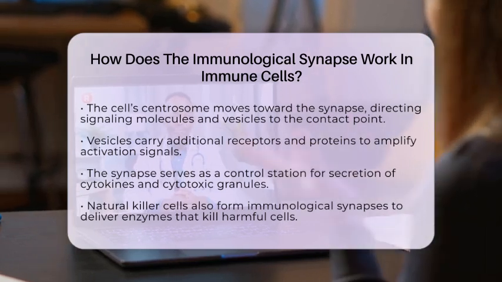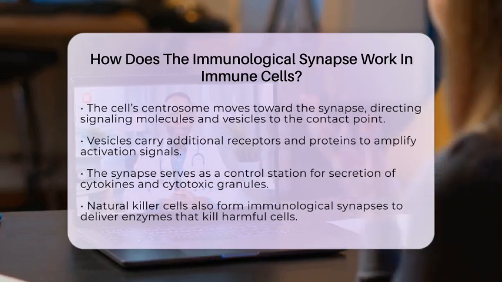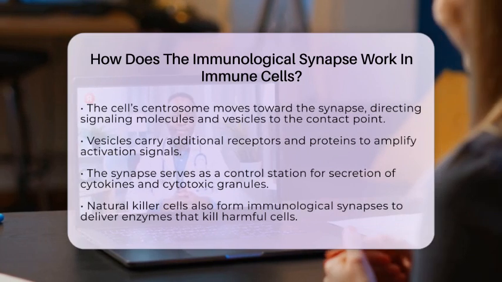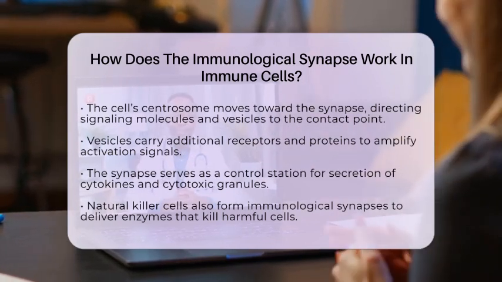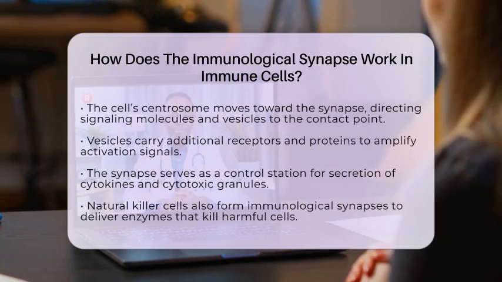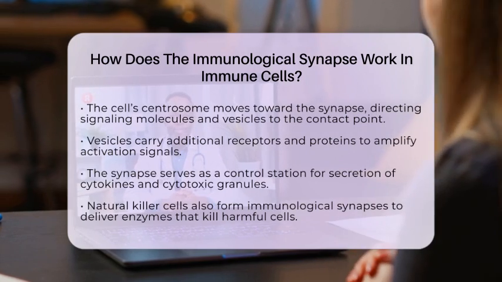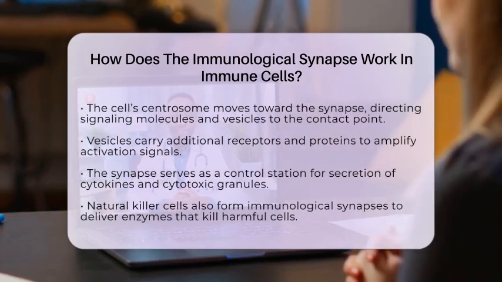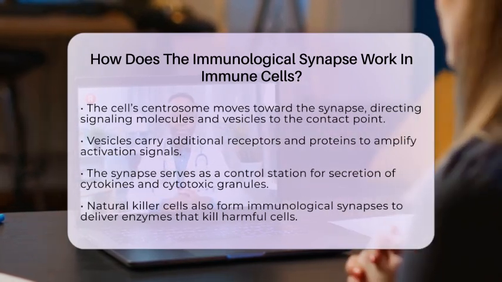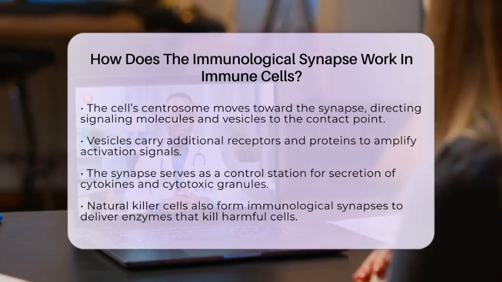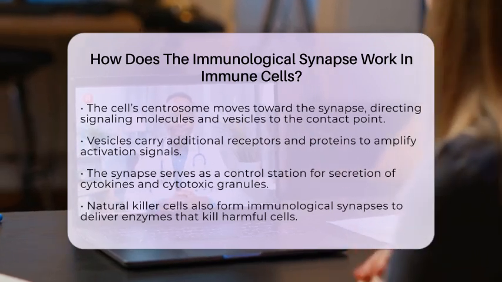The synapse also acts as a control station for secretion. The T cell can release cytokines, which are signaling proteins, or cytotoxic granules, which contain enzymes to kill infected cells. This focused delivery makes the immune response more effective. Natural killer cells, another type of immune cell, also form immunological synapses. They use these contacts to deliver enzymes that kill infected or abnormal cells. Their synapse formation is regulated by activating and inhibitory receptors, making sure they only attack harmful cells.